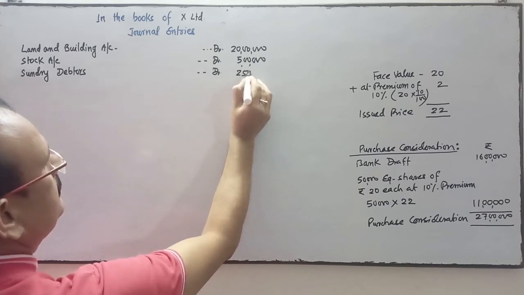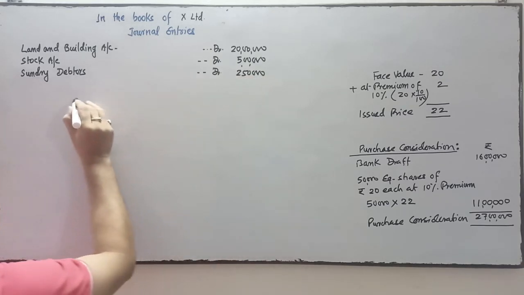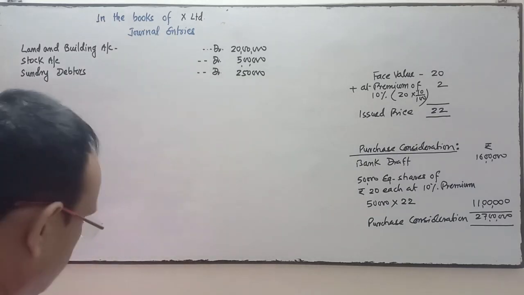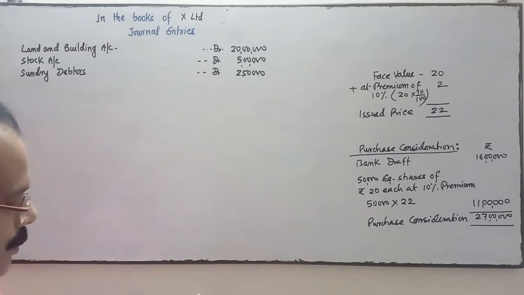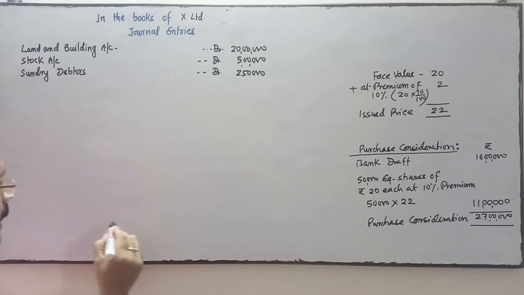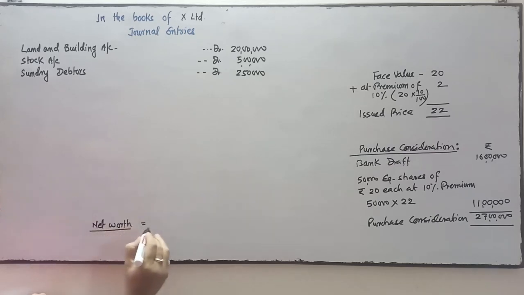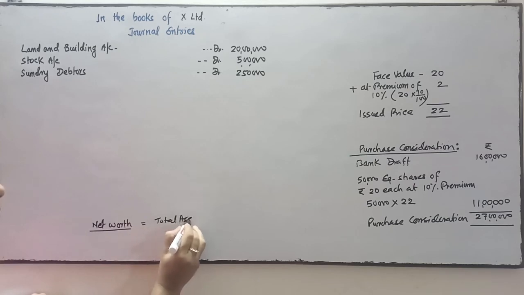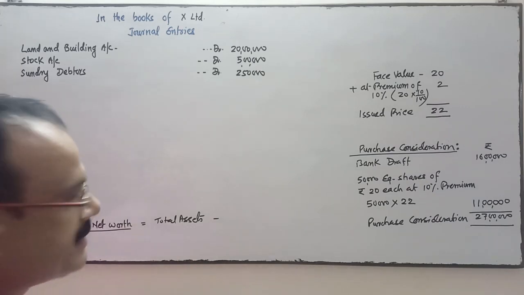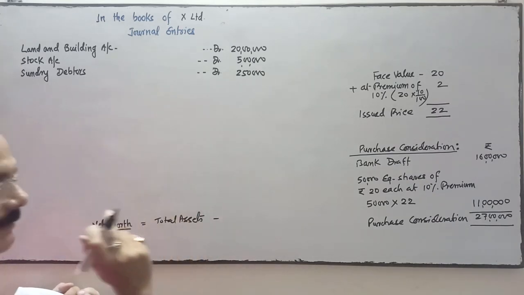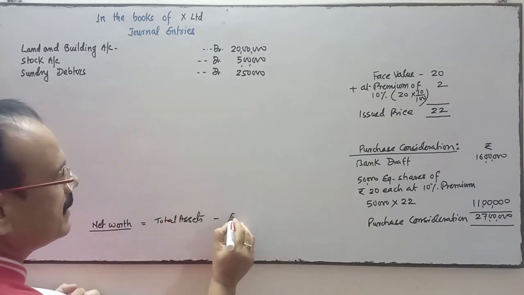And sundry creditors is 2 lakhs. So you have to find out the net worth of the business. What is the actual net worth? Net worth is total assets excluding fictitious assets, keep it in your mind, fictitious assets are not taken into the total assets, minus external liabilities.